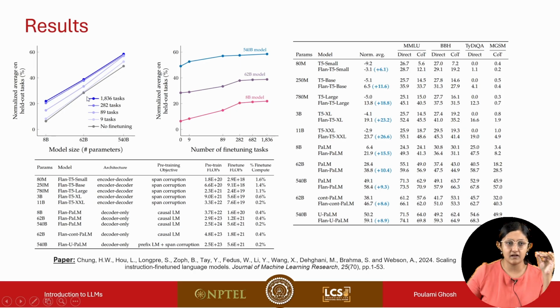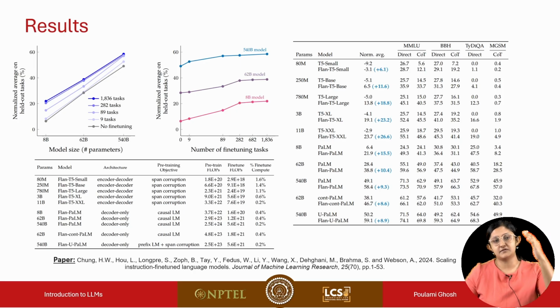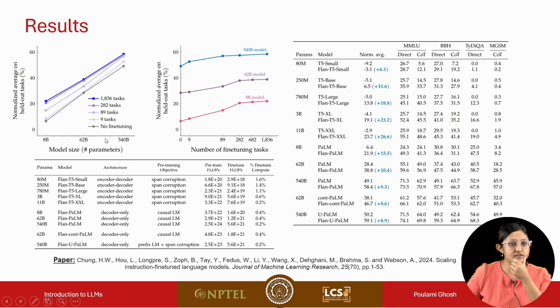As the number of tasks increases, the lines are also ascending in the graph, which indicates that with a higher number of tasks, the performance increases. Along the x-axis, we see the number of parameters of the model. If we increase the parameters, we also see an increasing trend: higher model size, better performance.